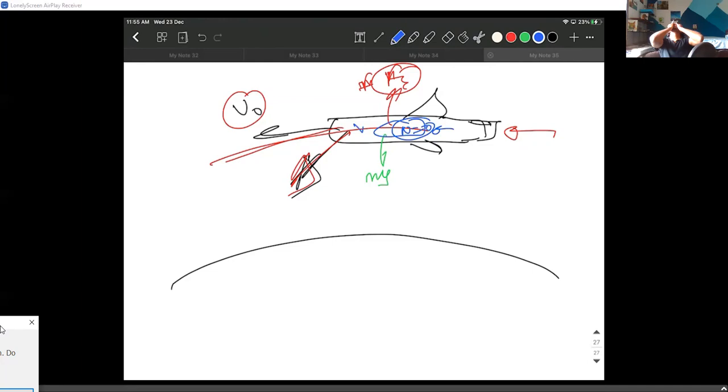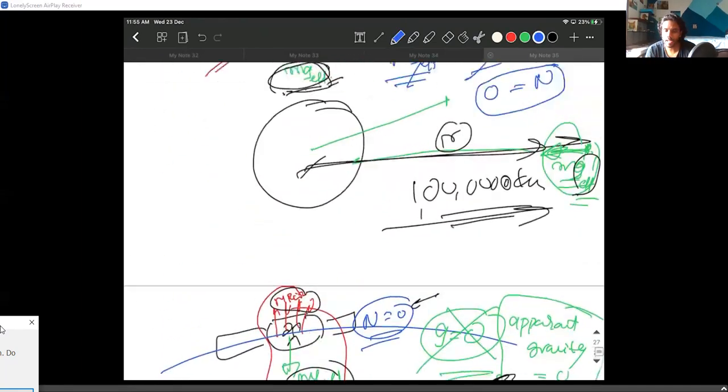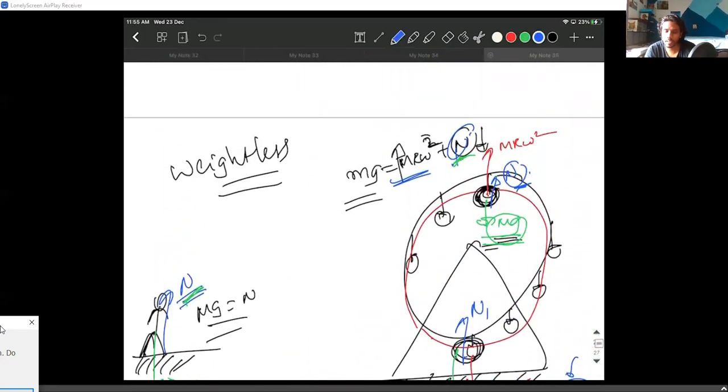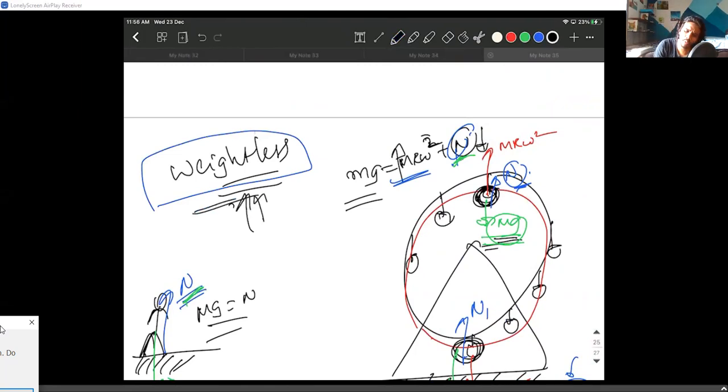So no, they are not going in a gravity-free space. Let me clear that out for you. That is the reason why astronauts feel weightless. But please try to understand the original meaning of weightlessness. You can actually put an "apparent" right here, and everything sounds quite reasonable now. Apparent weightlessness. It is apparent that we are feeling weightless, but in reality, no, we are not feeling any weightlessness. I hope you get that.